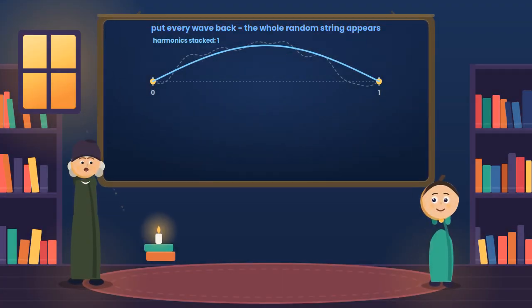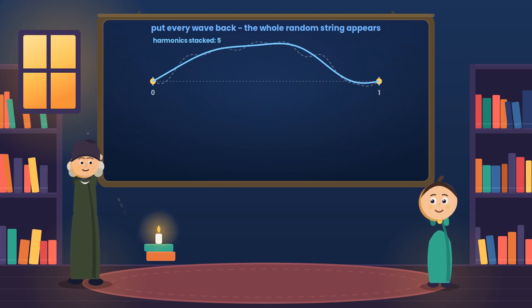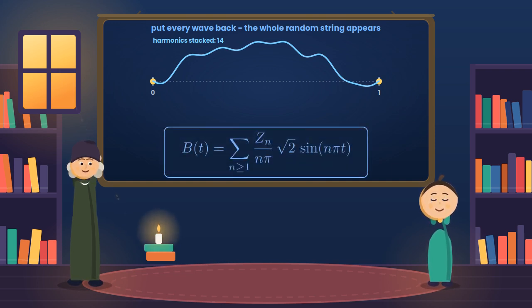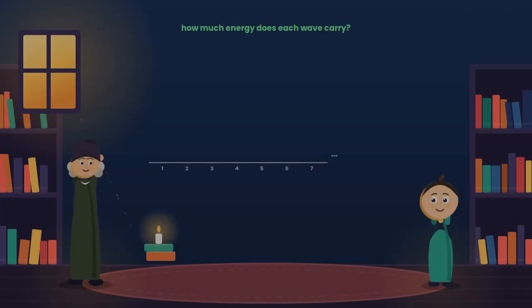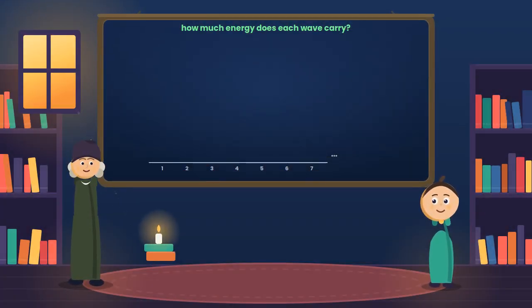Perfect, so now let's put every single wave back together, each harmonic carrying its own amplitude, z sub n over n pi. Watch them stack up one upon another. And there it is, the complete jagged random string rebuilt entirely out of waves. It is the very same string we began with, only now written as one grand sum. B of t equals the sum over every n of z sub n over n pi times root 2 sine of n pi t.